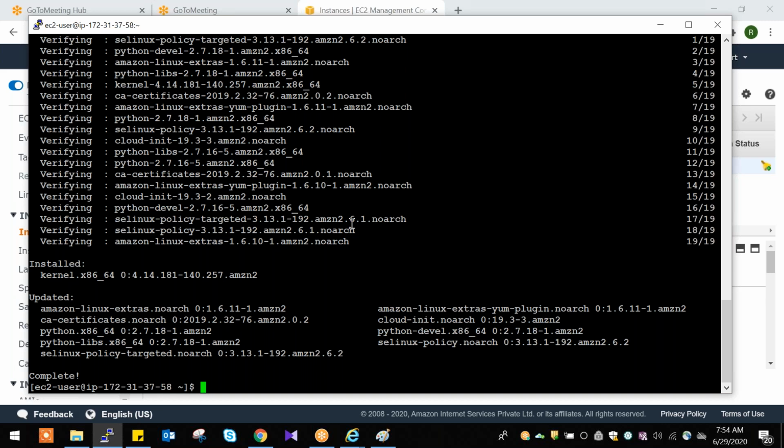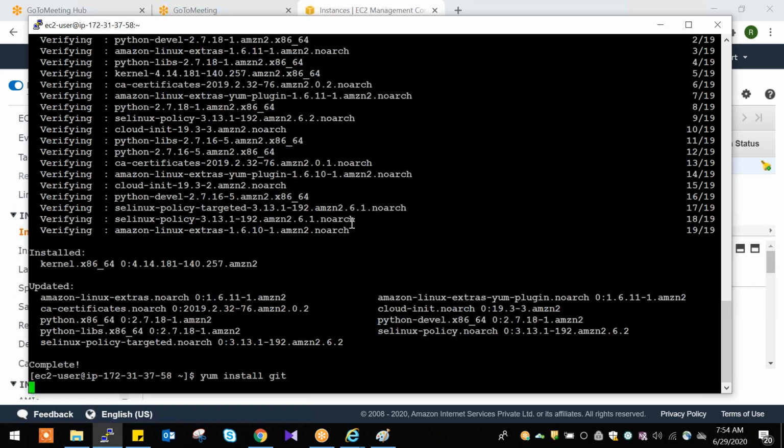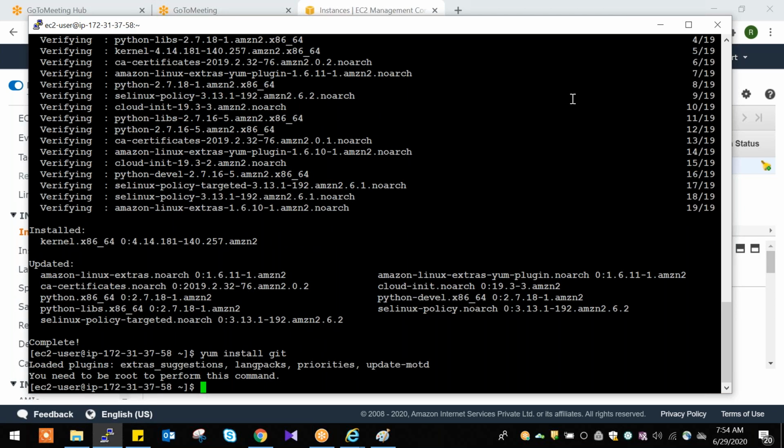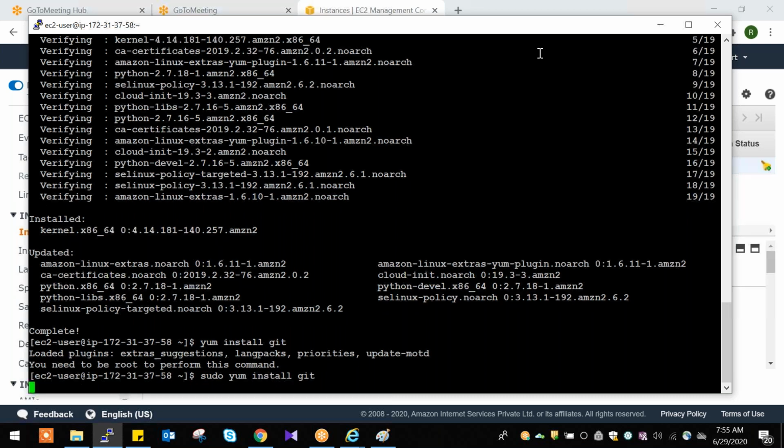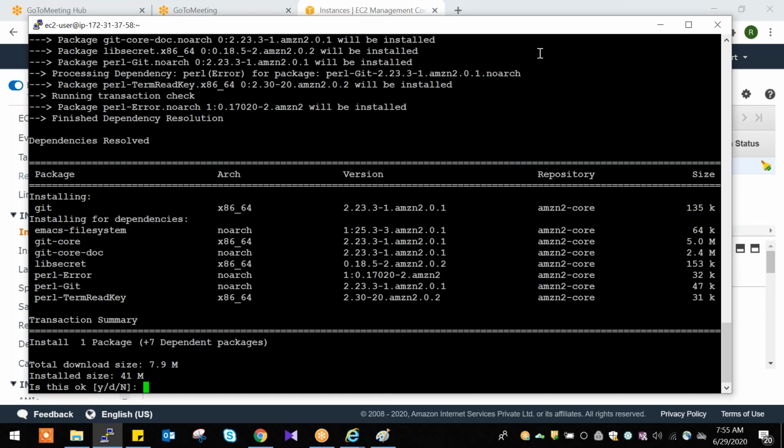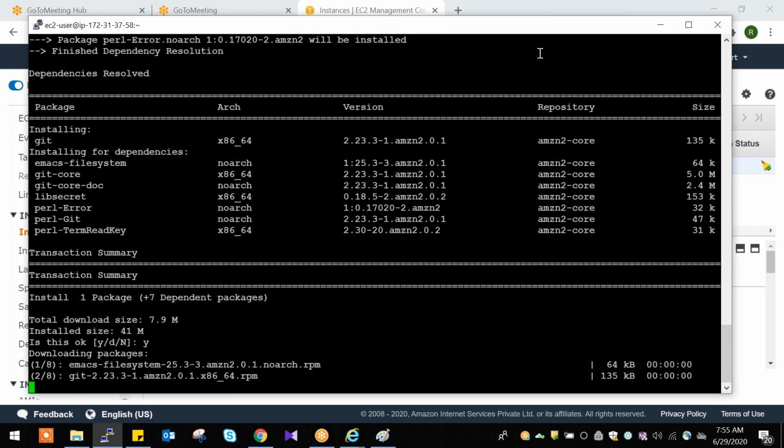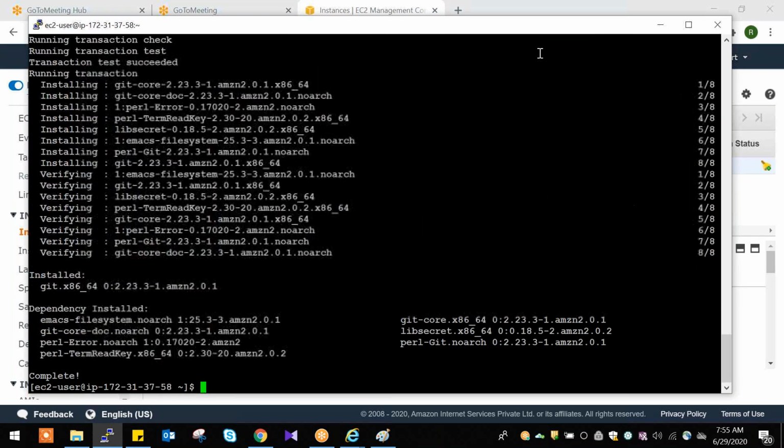Here I will install git. Sudo we need to give first. Sudo yum install git. Select yes. Done. So git is installed.